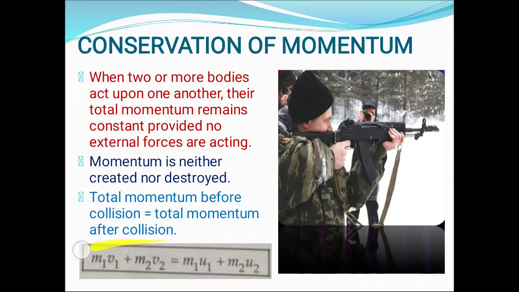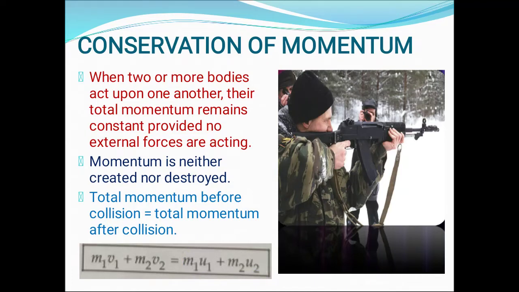If in a system two objects are there, 1 and 2, then the total sum of momentum after collision, momentum of 1 plus momentum of 2, is the same as the total momentum of the system before collision. Before collision, the momentum of object 1 was this, and object 2 was this, and the sum of the momentum remains the same.